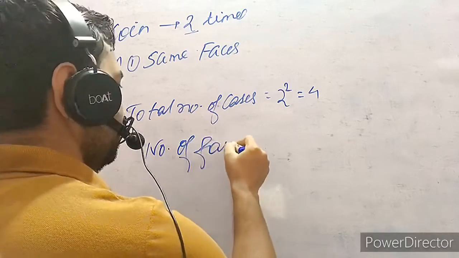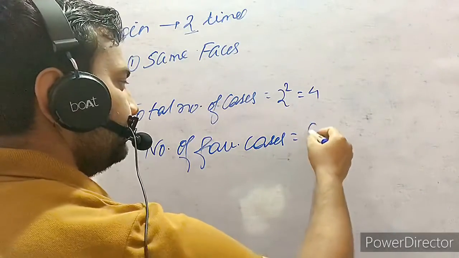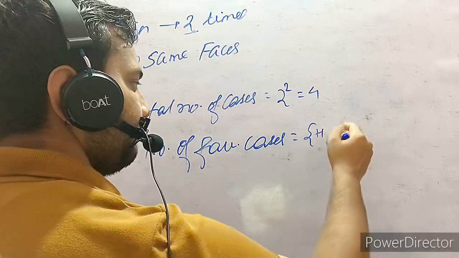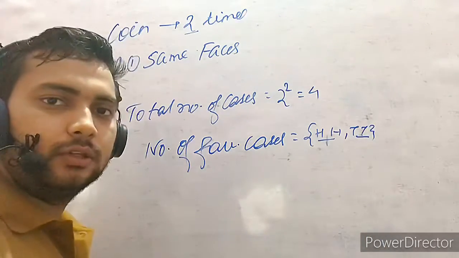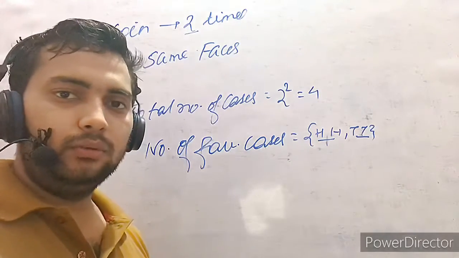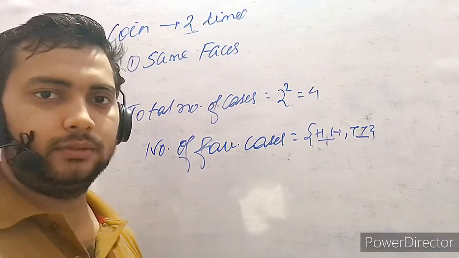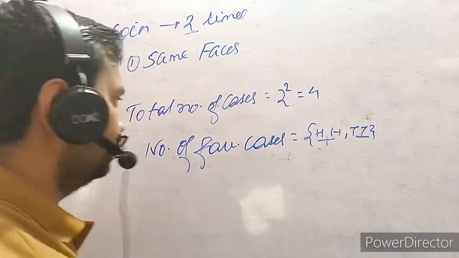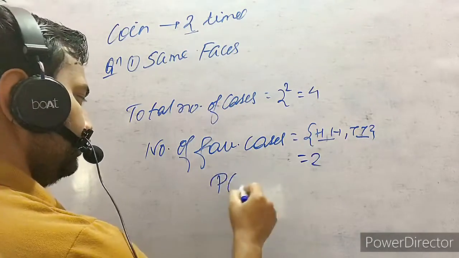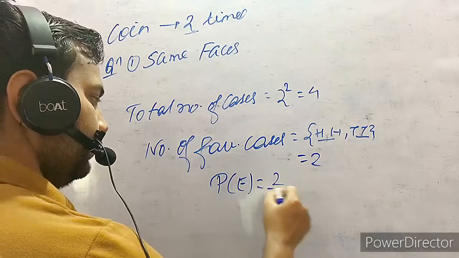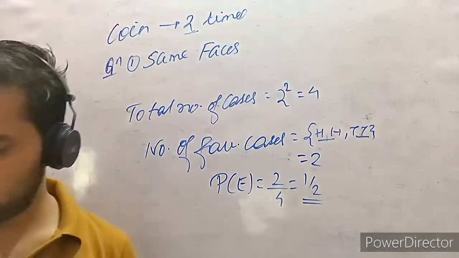And the number of favorable cases is equal to either head head or tail tail. These are the same faces, no? When we are tossing the coin two times, on both occasions either two heads are coming or two tails are coming. This is expected from us. So favorable cases are 2. What will be the probability of the event? 2 by 4, half. I hope you got it.